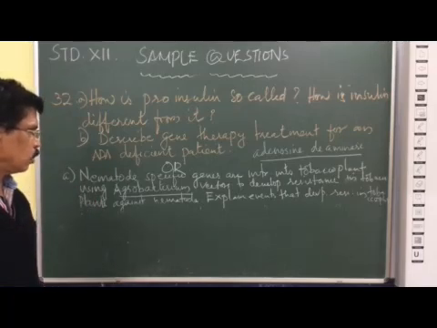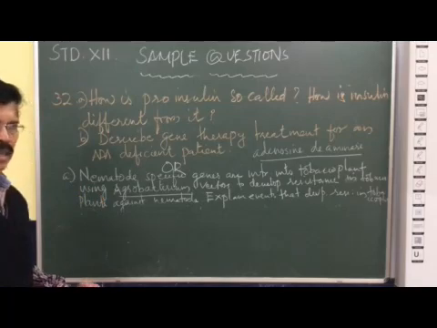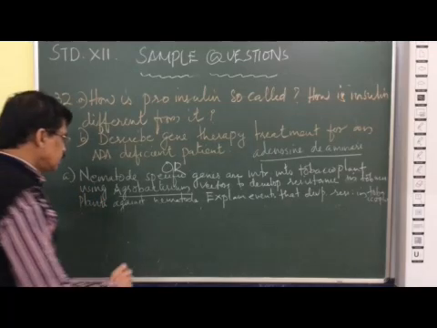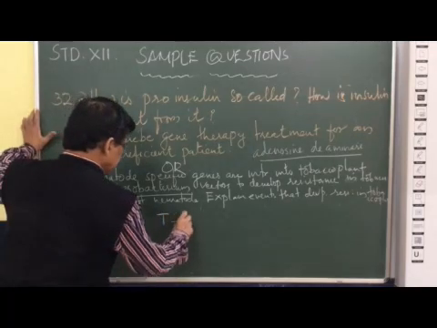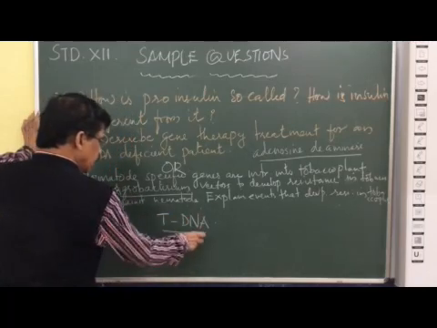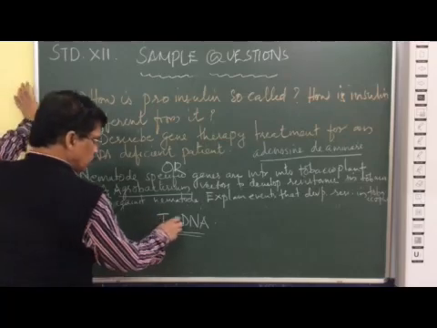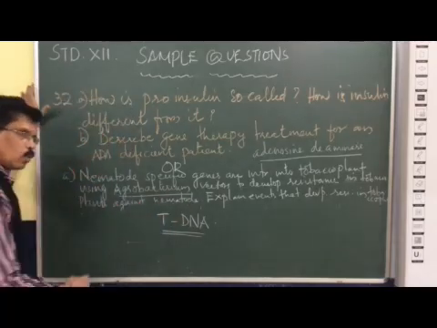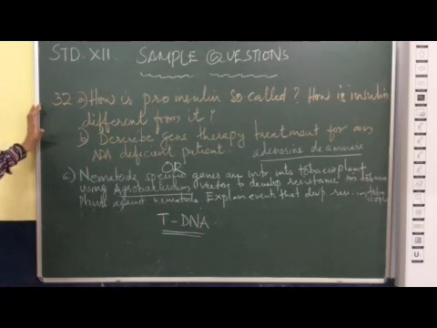So Agrobacterium tumefaciens can introduce a gene called tDNA, tumor-inducing DNA, into the tobacco plant. This tumor-inducing DNA in the tobacco plant can trigger the formation of tumor. That will cause a huge economic loss for the farmer. How to protect the tobacco plant from the infection by Agrobacterium vectors?